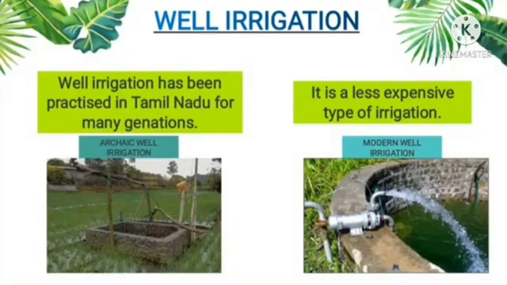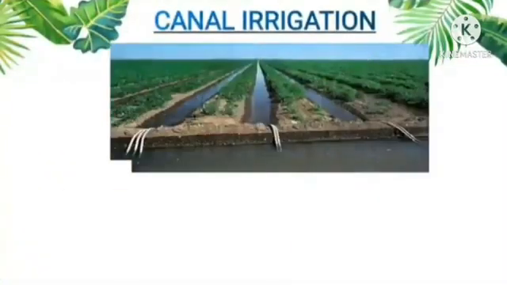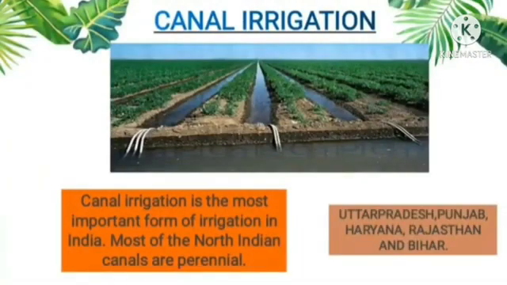Next is canal irrigation. Canal irrigation is the most important form of irrigation in India. Most of the North Indian canals are perennial, meaning not continuous. The main canal irrigated areas are in the northern plains of India, such as Uttar Pradesh, Punjab, Haryana, Rajasthan, and Bihar. So, children, canal irrigation is the most important form of irrigation in India. It is mostly seen in Uttar Pradesh, Punjab, Haryana, Rajasthan, and Bihar because most of the North Indian canals are perennial.